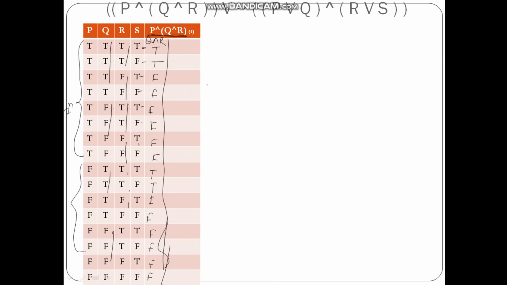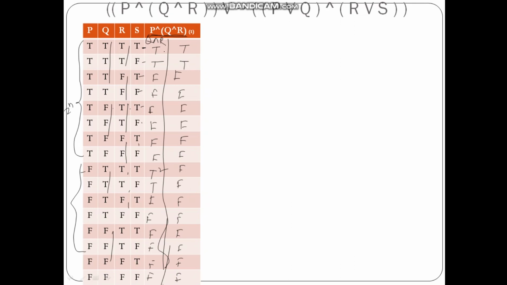Then it is to be ANDed with P now. So this is P. So T and T is T, T and T is T. Then T and F is false, F and F is false. Wherever there is false at Q and R, I am directly putting the value false. Here it is also false, because if this is true but this is false, so all the remaining will be false.